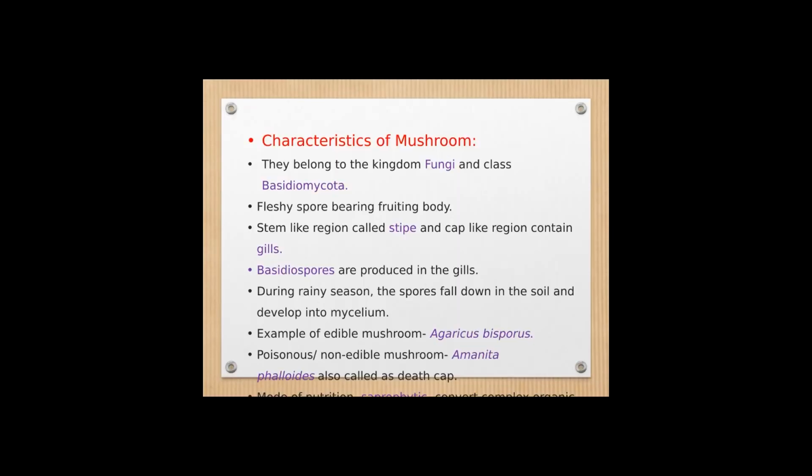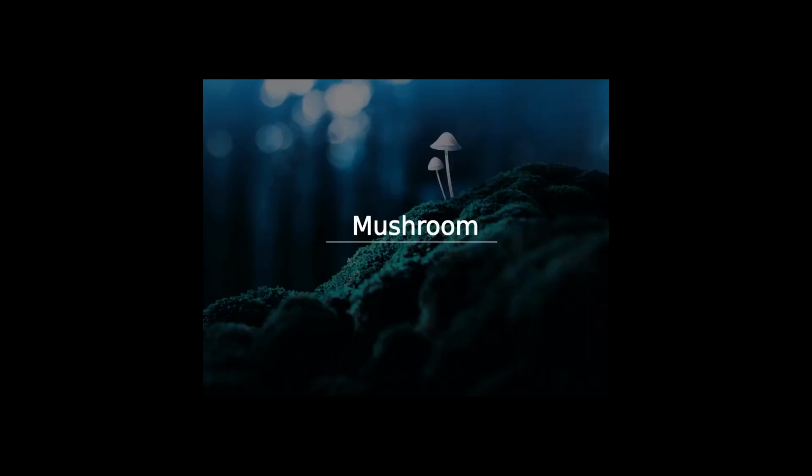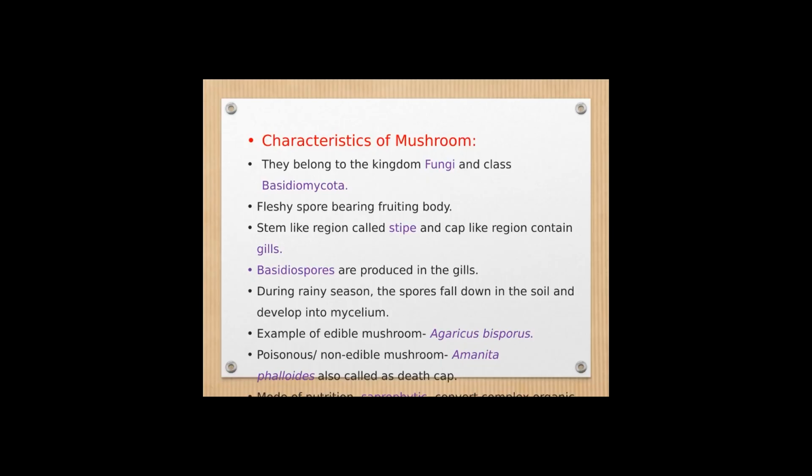And now this is the basic information about mushroom, and they are saprophytic organisms. It means they feed on the dead and decaying organic matter and they produce some kind of enzyme which convert the complex substance into the simpler one, and thereby they absorb the nutrients, and they belong to the kingdom fungi.